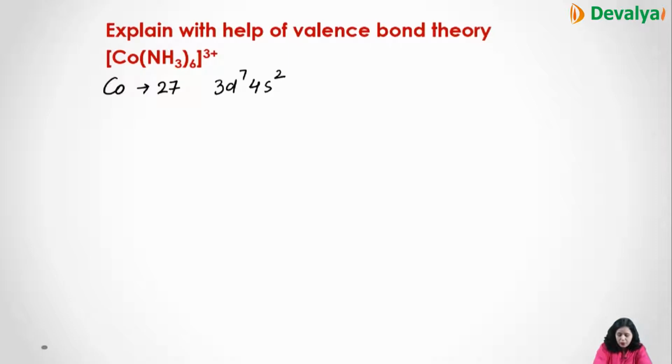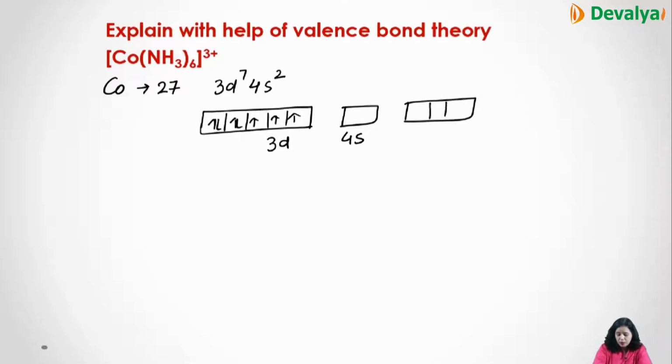Here first we write 3d7 4s2: 1, 2, 3, 4, 5, 6, 7, and 3 unpaired electrons are there. So this is your 3d, then 4s, and then your 4p. So this is the cobalt.